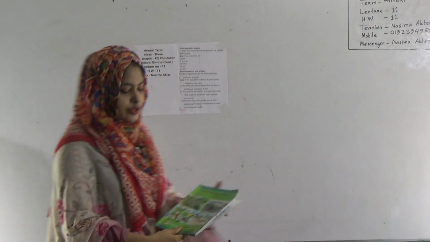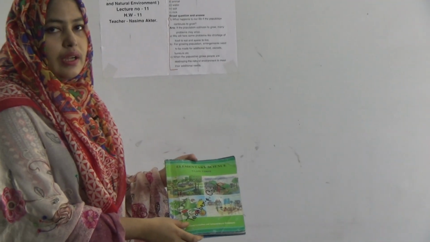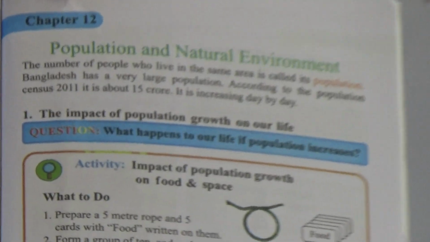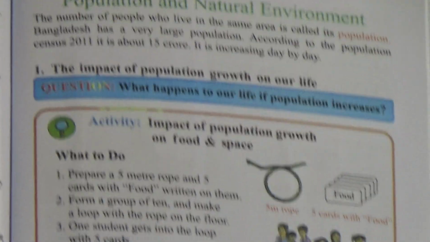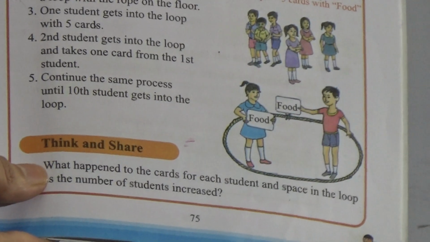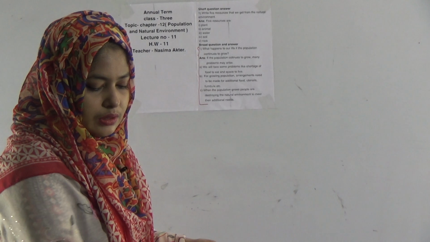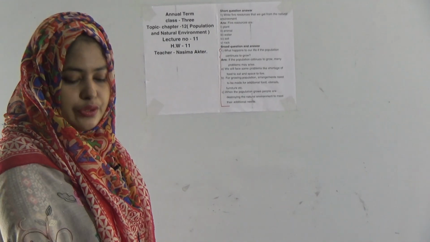And this is your science book, and our today's topic is based on this chapter 12, and this is the last chapter of your science book, population and natural environment. Today we will discuss short question and broad question of this chapter. So let's start today's class, dear student.